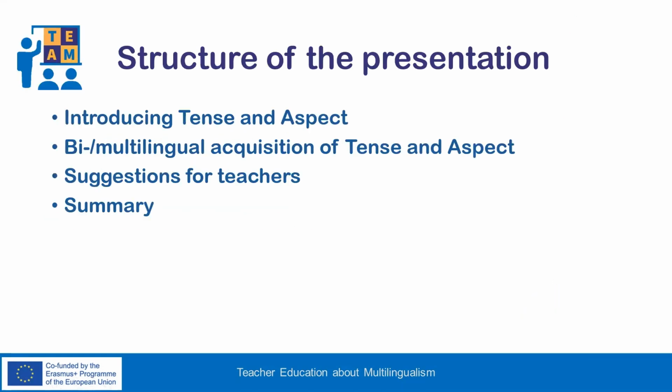First, I will present tense and aspect distinctions and provide some examples from various languages, illustrating how they are encoded. Then I will refer to the acquisition of tense and aspect in monolingual and multilingual speakers. Finally, I will discuss some proposals that explain the difficulties faced in acquisition, and I will close with some suggestions that can be applied when teaching multilingual classes.